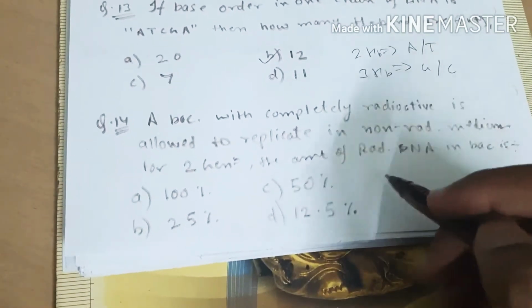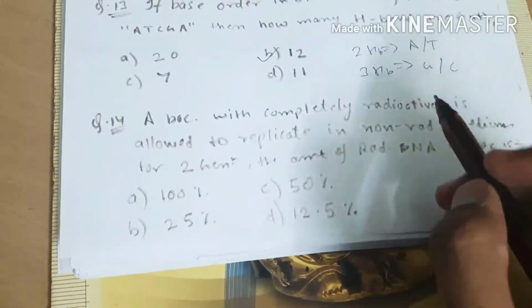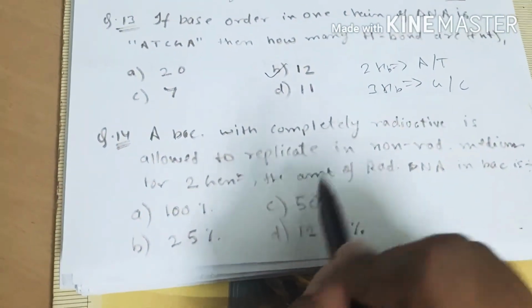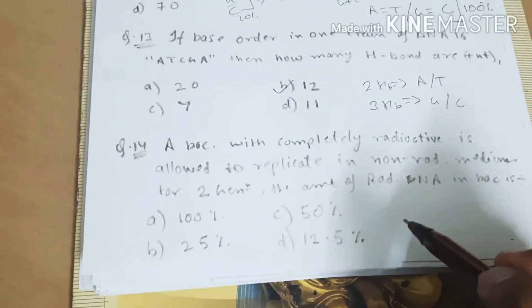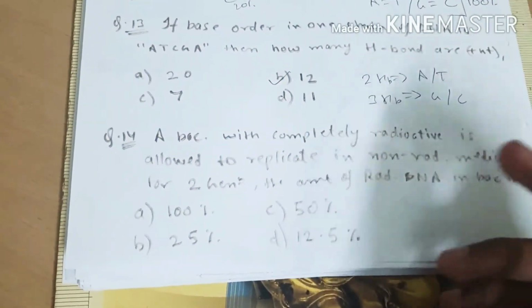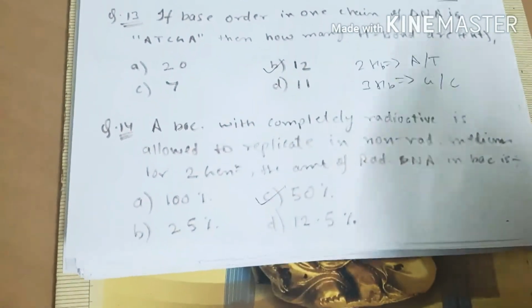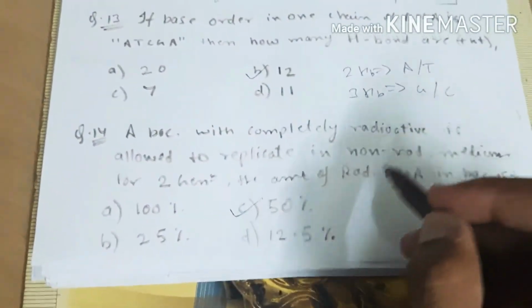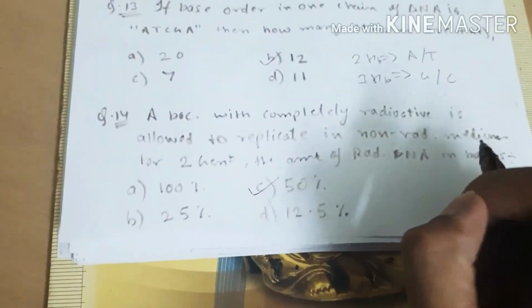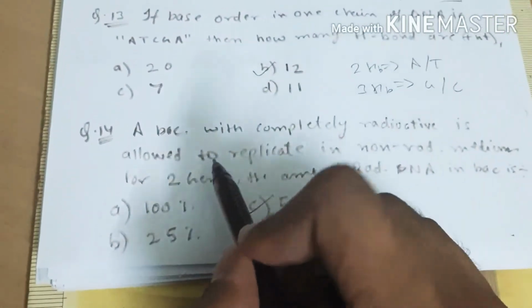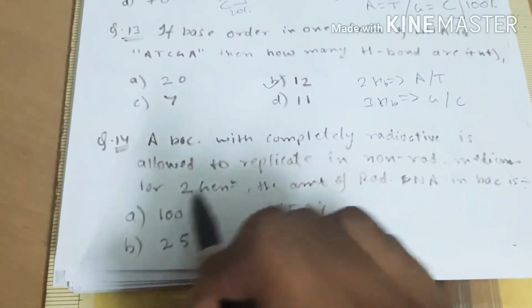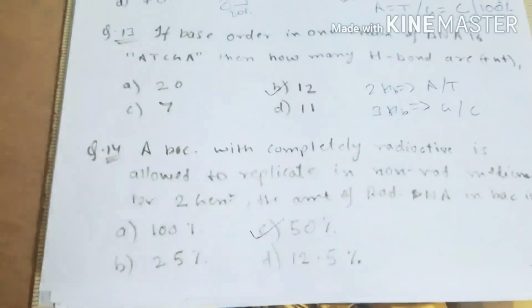Okay, so after division, there will remain half of the parental DNA, which is 50%. So the answer is option C, 50%. Also, there is a remain of 50% in every division, so don't be confused by the 2 generation or 3 generation. Okay, keep it in mind.